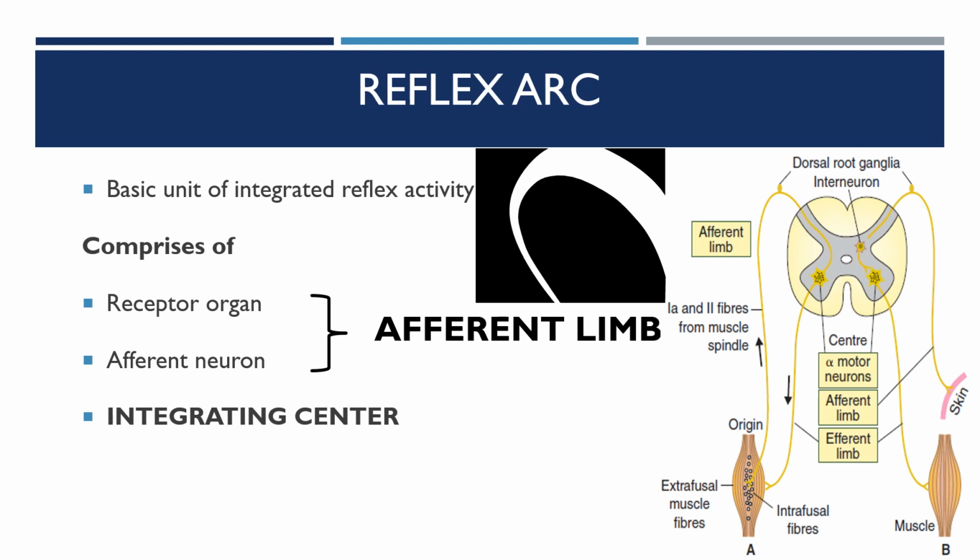And then the integrating center is a part of the central nervous system, that is the spinal cord or the brain stem, where the afferent limb ends. They either synapse directly with the efferent motor neuron, or they can have connection with the efferent neuron through the interneurons. So the afferent limb can connect directly with the efferent limb, or it can connect with the efferent limb through the interneurons.